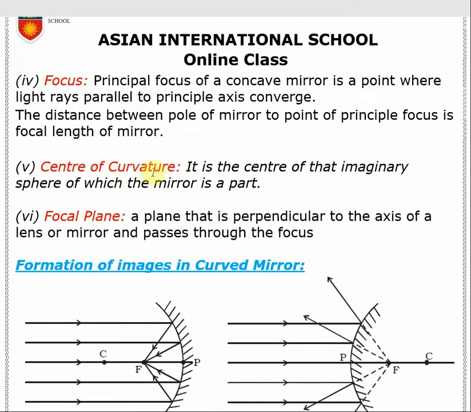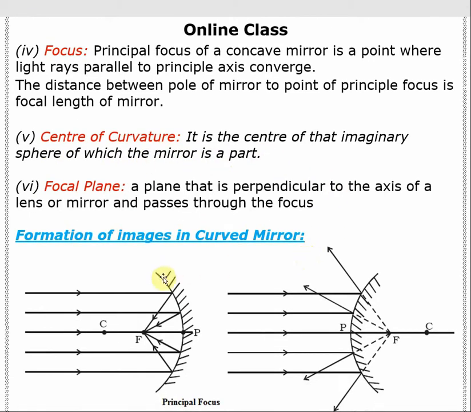Next is the center of curvature. Center of curvature is the center of the imaginary sphere of which it is a part. I just told you that these mirrors are actually nothing but a part of a whole sphere. Then this sphere of which it looks like a part must have a center. So that center will be called the center of curvature of this mirror.